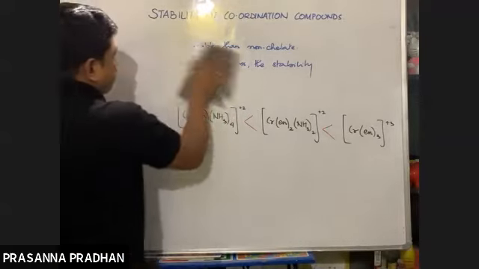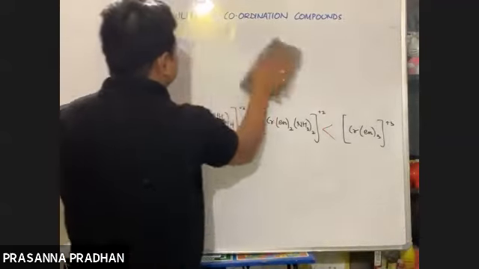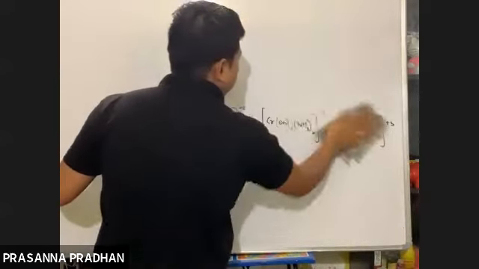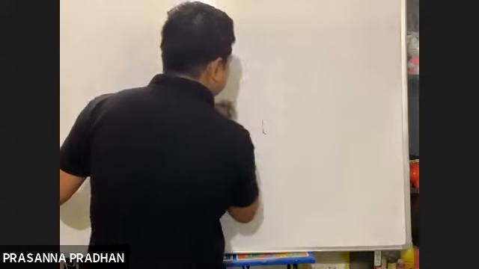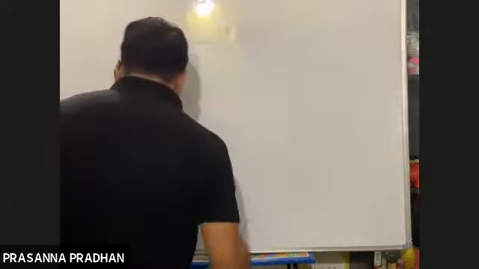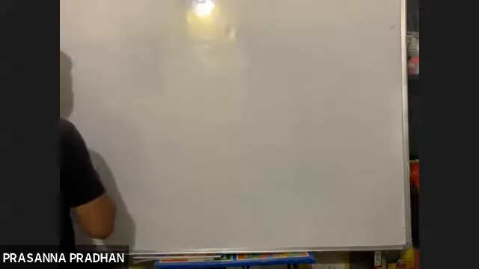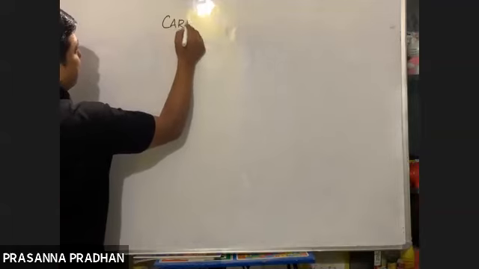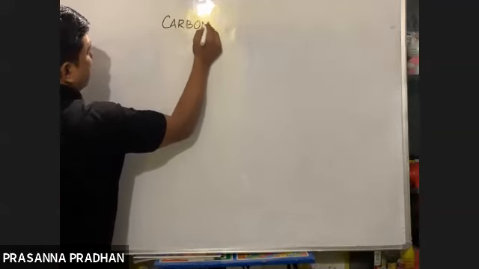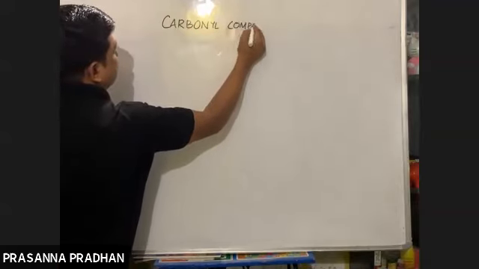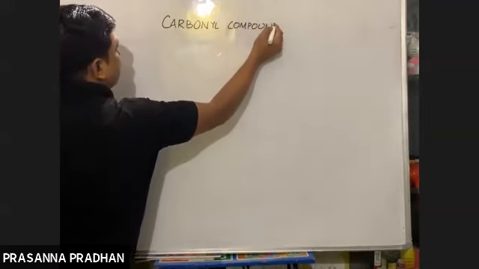Now, the last part of coordination compounds in your syllabus is carbonyl compounds. So what are carbonyl compounds?